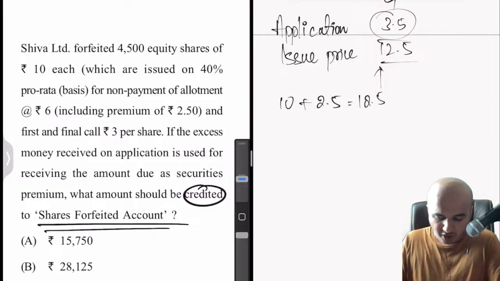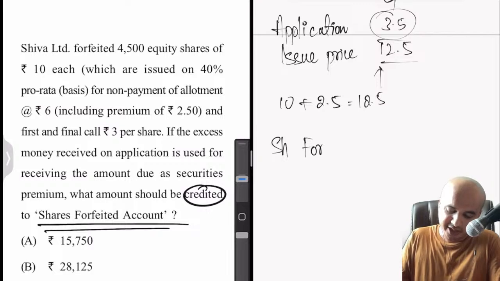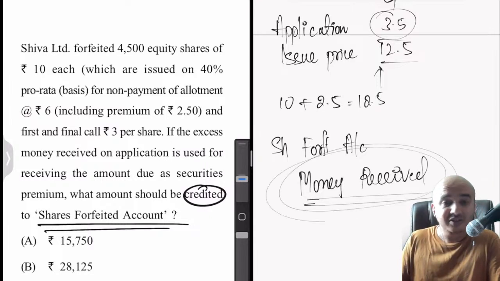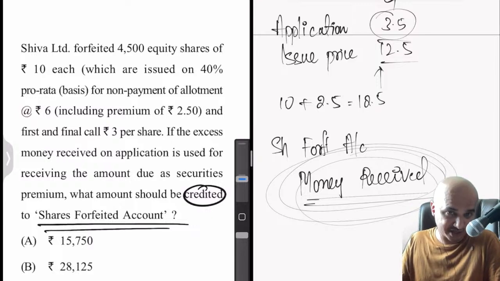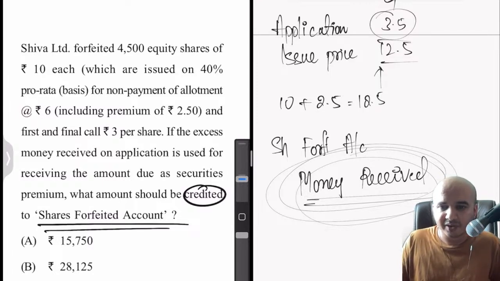But now, what is this shares forfeited account? Shares forfeited account represents the money already received from the shareholder whose shares are now being forfeited. That means whatever he has paid so far, that is the amount which you are looking for. Naseem says option A. Let's see if it is actually option A.